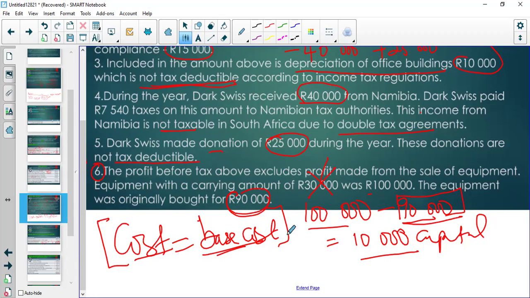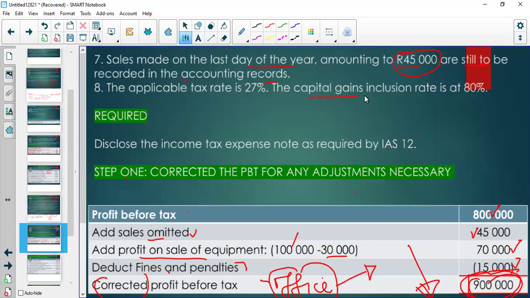profit, and SARS will say, right, on that capital profit, it's capital gains. Capital gains is income tax. So we want that 10,000, but not all of it. You should include only 80% of that. So if you see this instruction says the capital gains inclusion rate is 80%. So we don't include the entire 100% profit. So just 80% should be included. So if we're going to include 80%, then it means that 20% is excluded in the calculation of income tax.